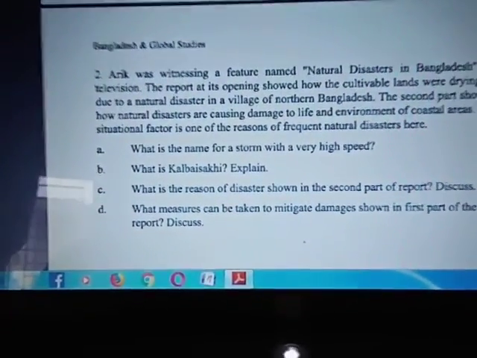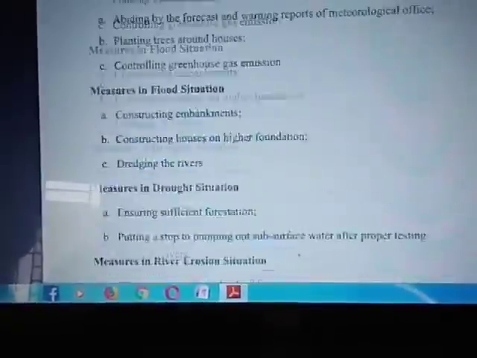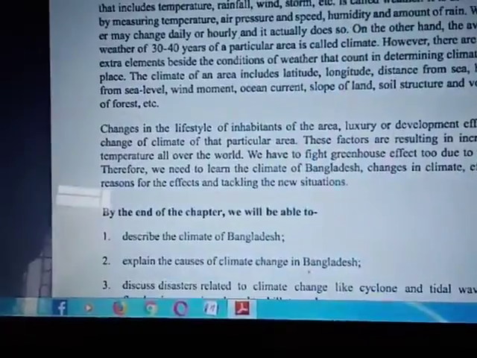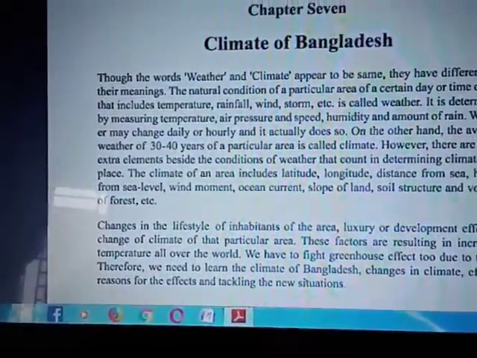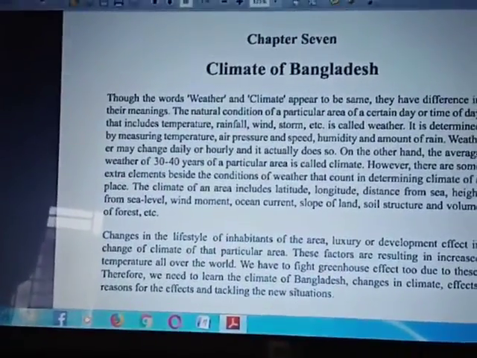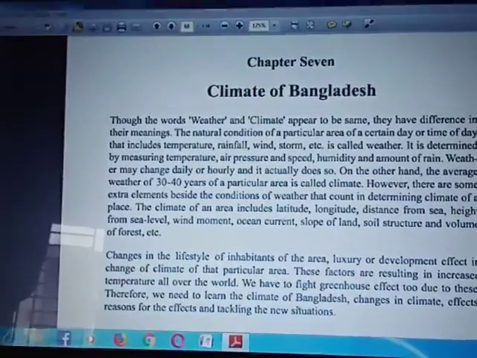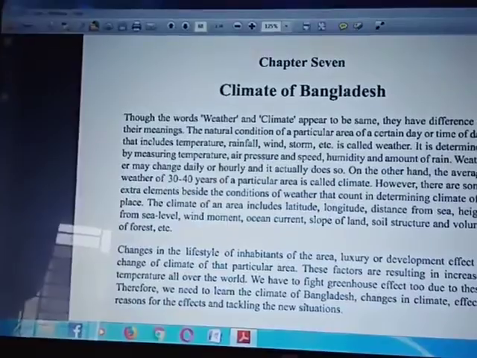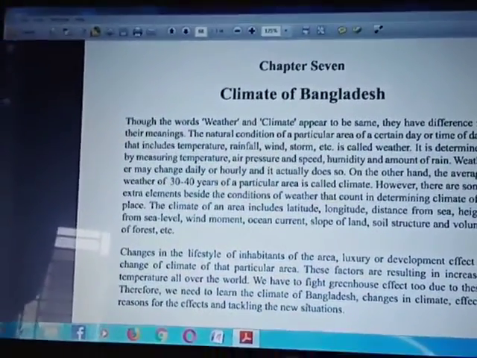So I have already discussed two creative questions of your textbooks. Now I will discuss weather and climate and the disasters of Bangladesh that occur every year in Bangladesh. So at first I will discuss what is weather.